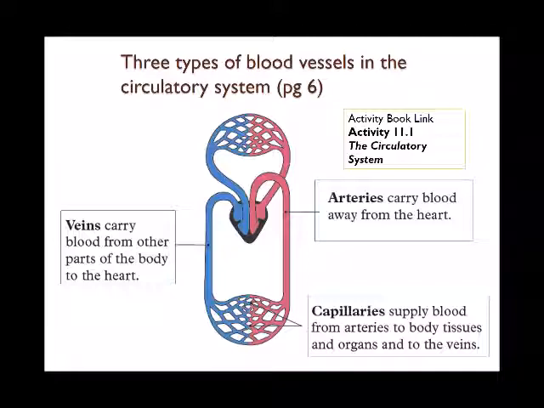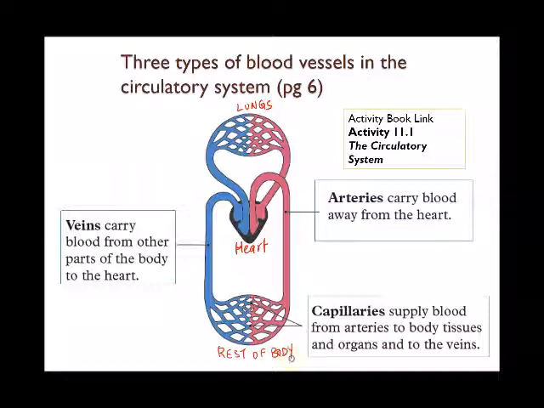Turn to page number 6 of your notes. In page number 6 of your notes, you will see this diagram over here, right? So this portion over here is actually your heart, right? And what is the portion at the top over here? The portion at the top will refer to your lungs, right? And then the portion at the bottom over here will represent the rest of the body, right? So this will represent the rest of body.